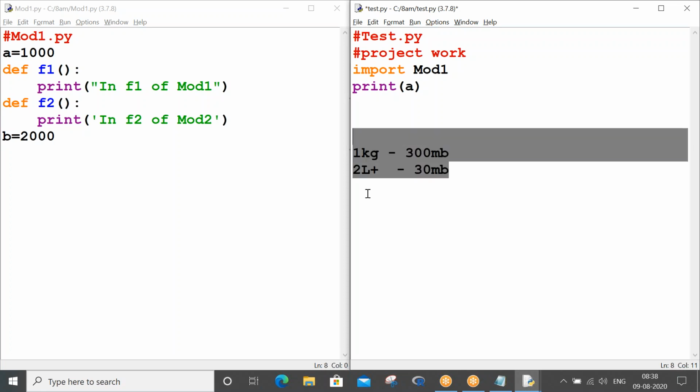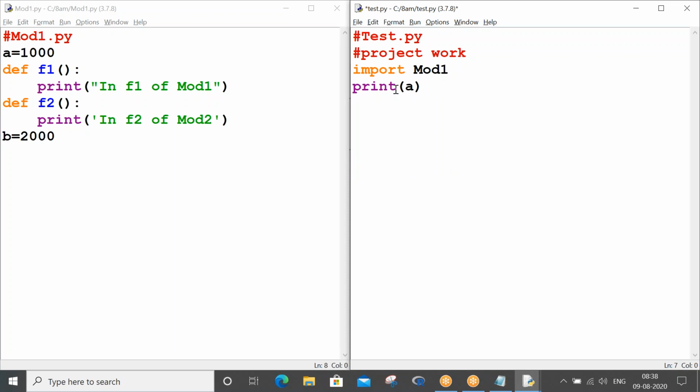Before understanding these points, you should understand the import statement thoroughly. So don't miss class and focus on these points, because tomorrow you go and do data science, web development, IoT stuff, testing stuff. Wherever you go, you have to use existing modules in your current projects. If you don't know how to fetch module properties and their behavior, it will be tough for you. So the point here is that import mod1 and print a is not working.